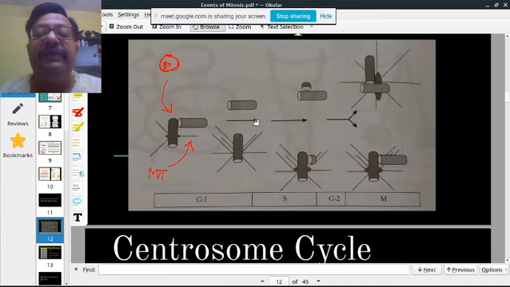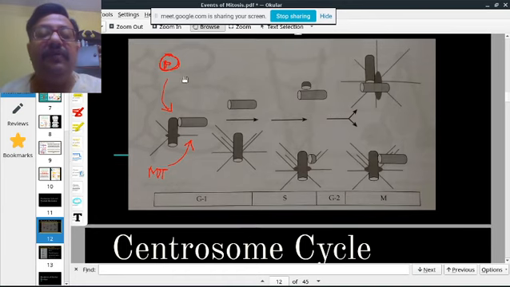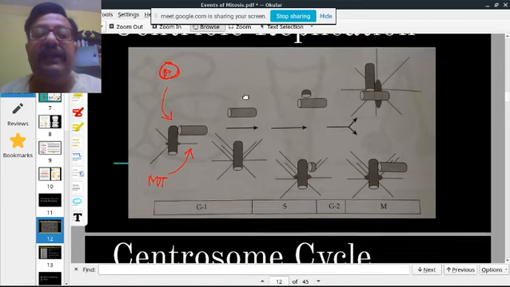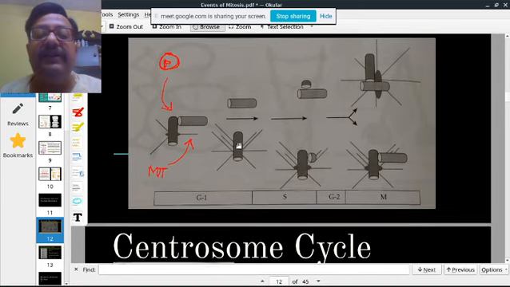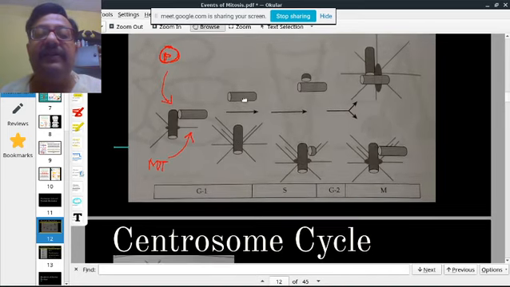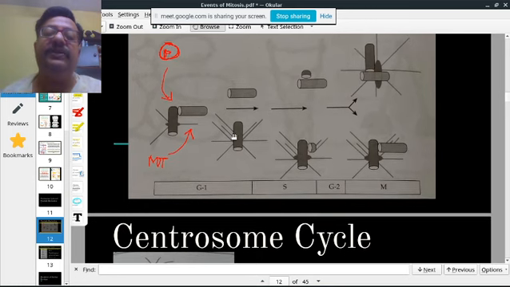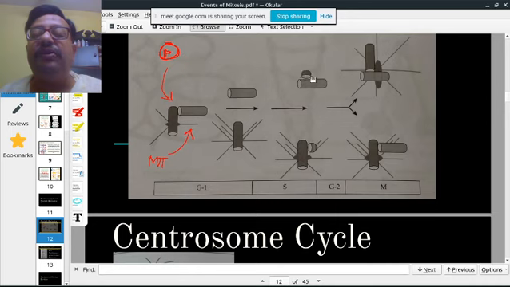They separate, one here and one here, one here and one here. So they separate. Then the new centriole starts to replicate, and two of them are formed inside the centrosome.